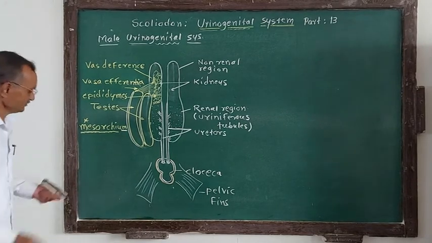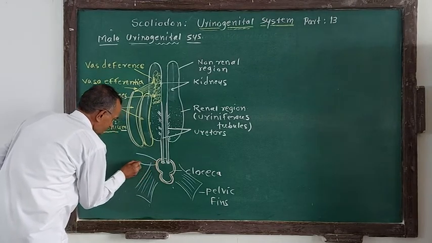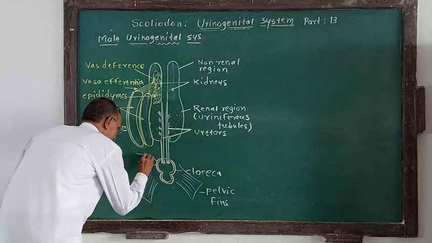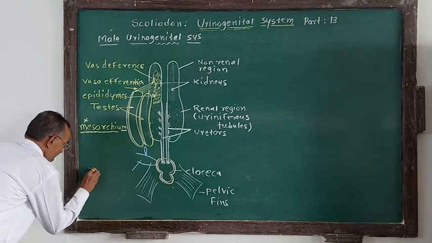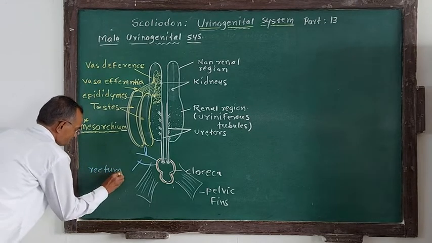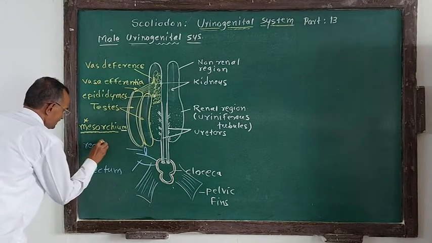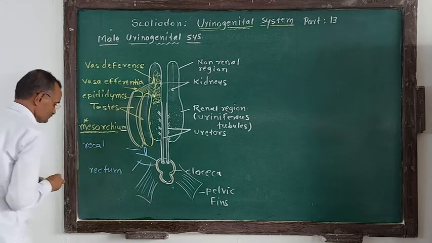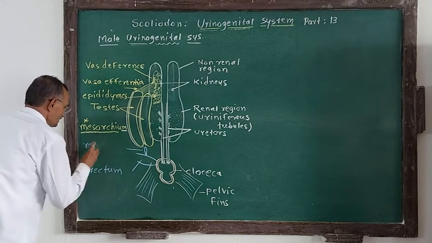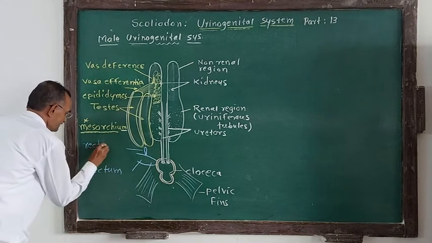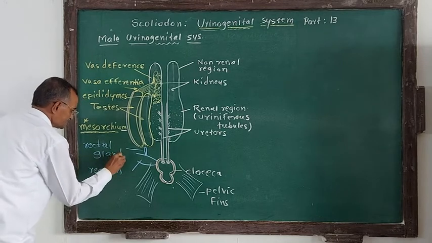Okay. Now the testes rest on a duct and on a gland. This duct, all of you are familiar, is called the rectum, which is part of the digestive system. And this is called the rectal gland.